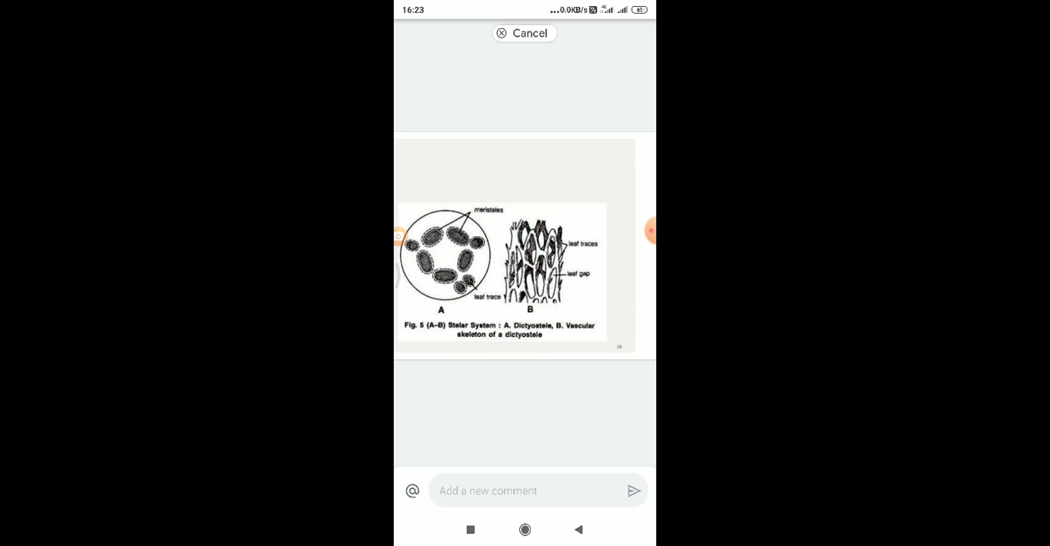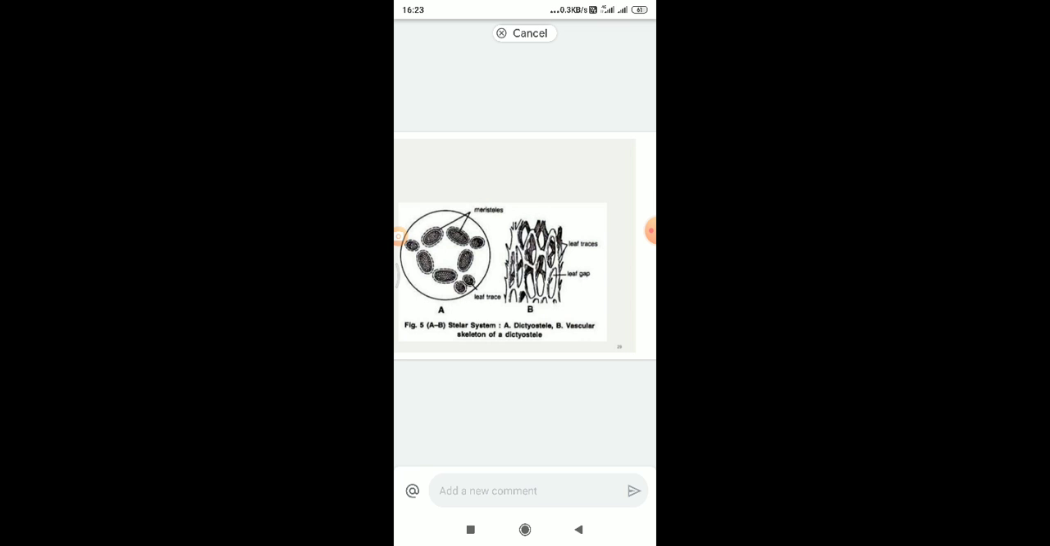And next, you can see the diagram. A is the dictyostele, B is the vascular skeleton of a dictyostele. In this you can see the leaf traces and leaf gaps.